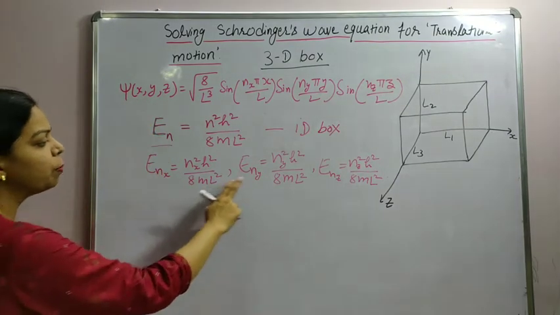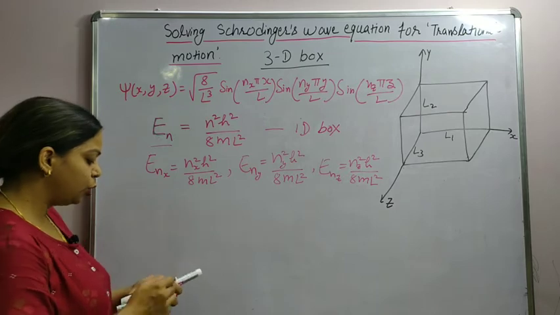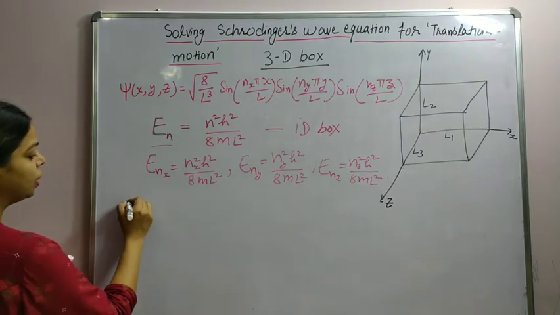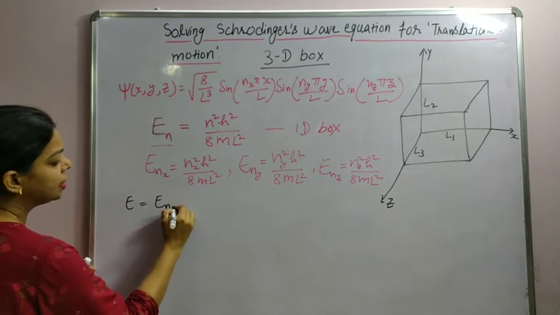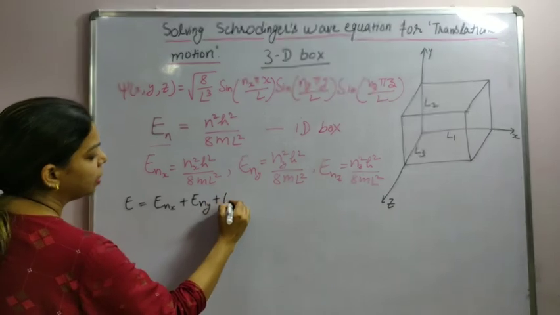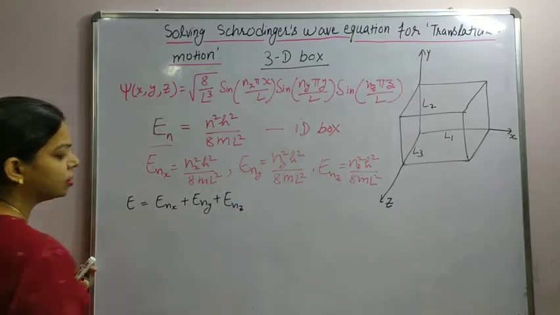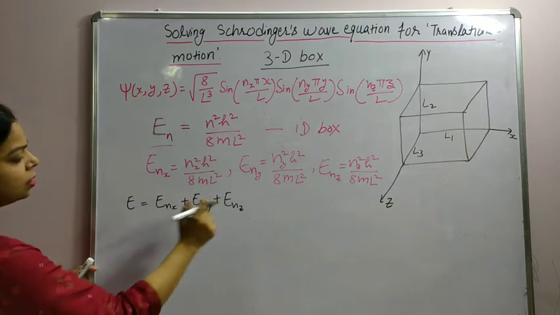These are the three components of energy along x, y and z direction. So the total energy will be E equal to Enx plus Eny plus Enz.